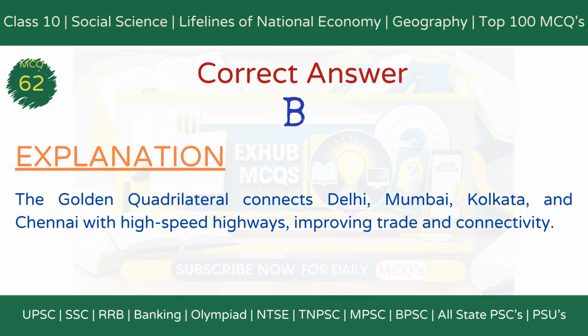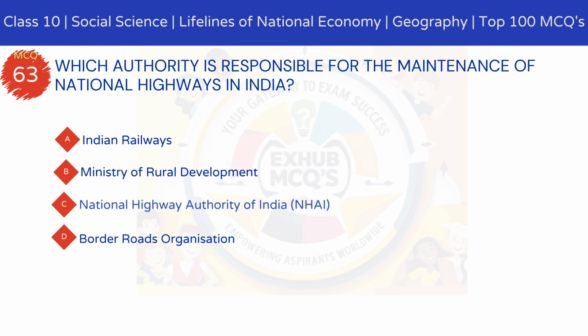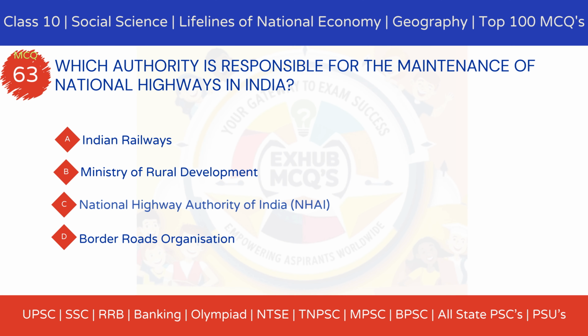The correct answer is option B, to link the 4 major metropolitan cities. Explanation. The Golden Quadrilateral connects Delhi, Mumbai, Kolkata, and Chennai with high-speed highways, improving trade, transportation, and economic integration. MCQ 63. Which authority is responsible for the maintenance of national highways in India?